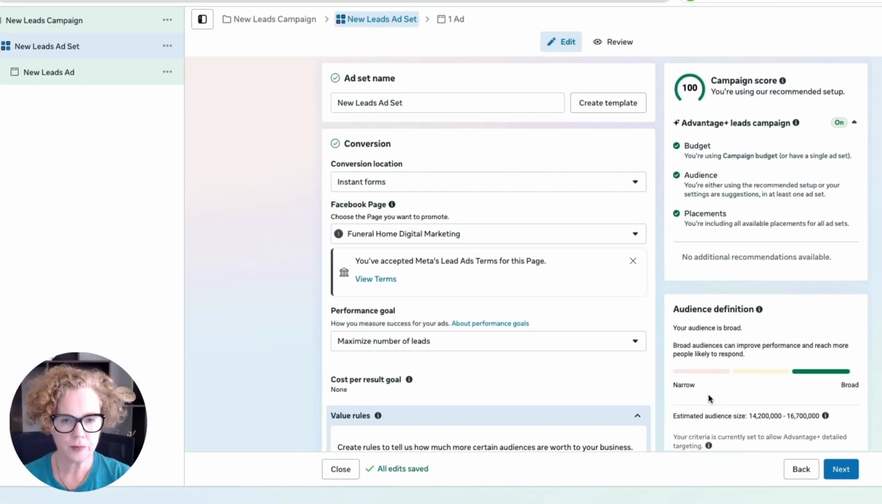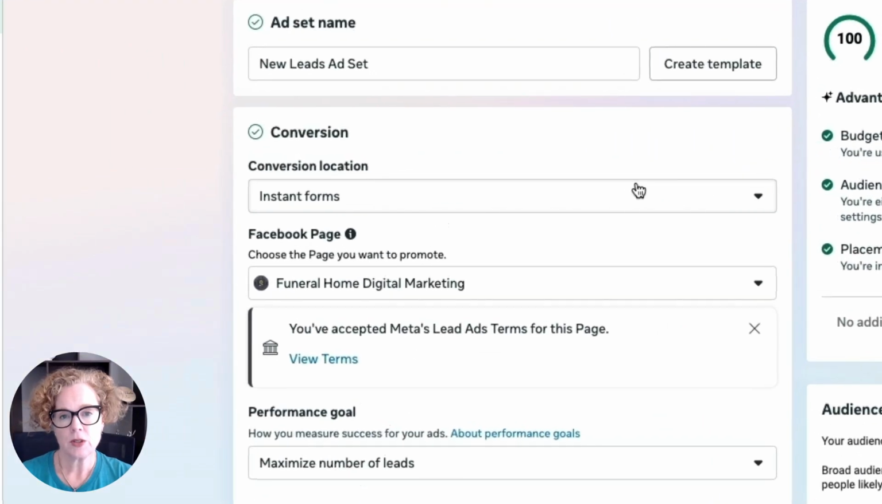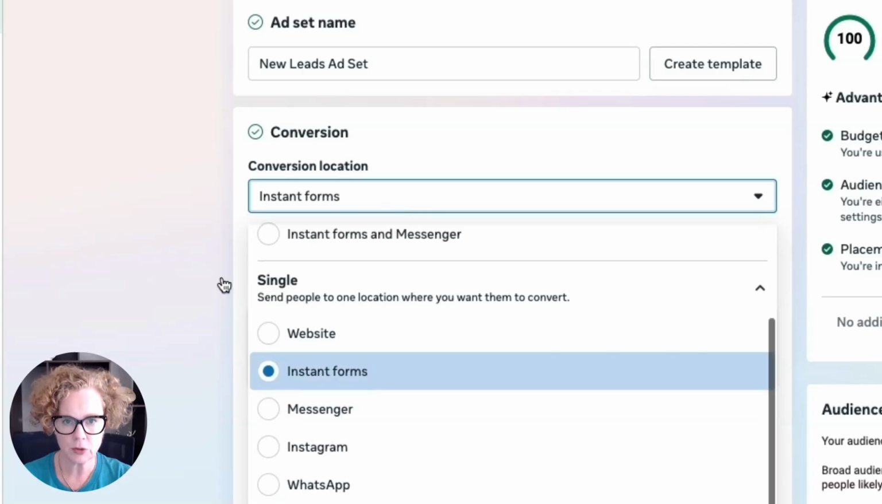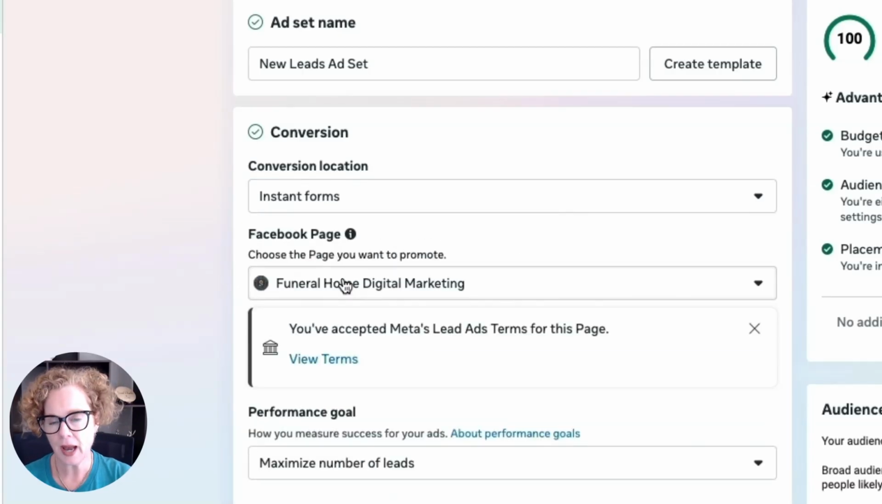Now we're at the ad set level, and this is where we determine the budget, the optimization, the audience that we're going to target, and the placements. So here we should default to seeing instant forms. If you don't see that, just click on this bar and you would come down and select instant forms. Now, if you haven't already accepted the Facebook page terms, you will see a notification here and you will just click on it. It will pop up. You'll just say select terms and away you go.